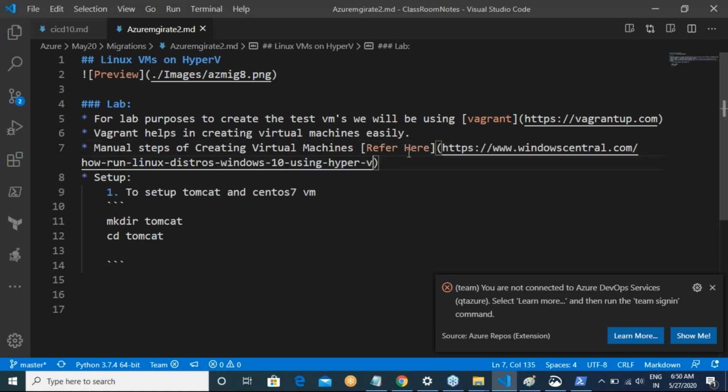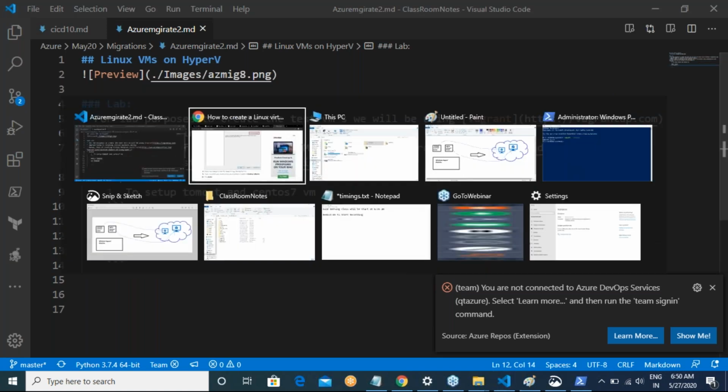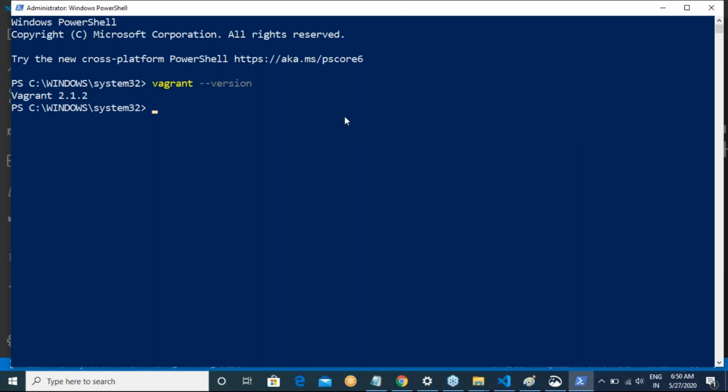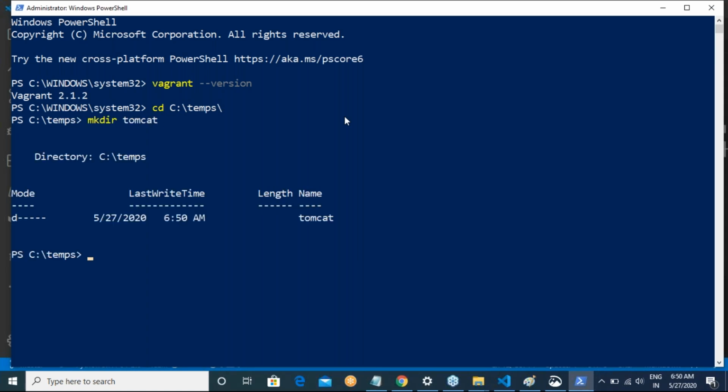So I can look into this if you have not done that. Now let me get into cd c:\temp folder, and there let me create a folder called Tomcat. So let me get into the Tomcat folder.